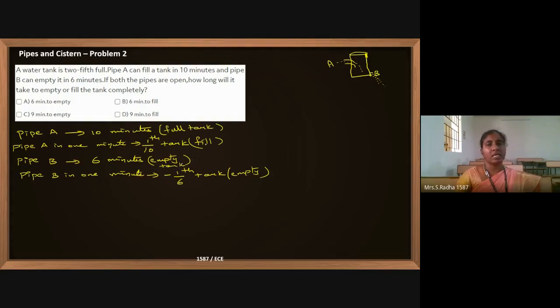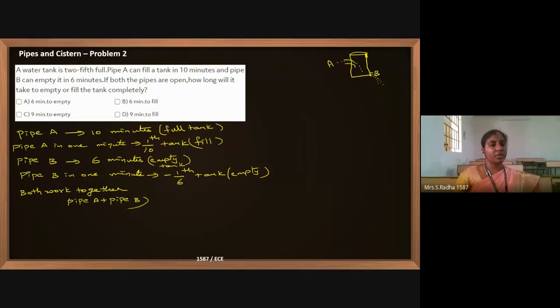A is a filling pipe, B is an emptying pipe. If both are open and work together, how long will it take to empty or fill the tank completely? What will happen? Pipe A plus pipe B.